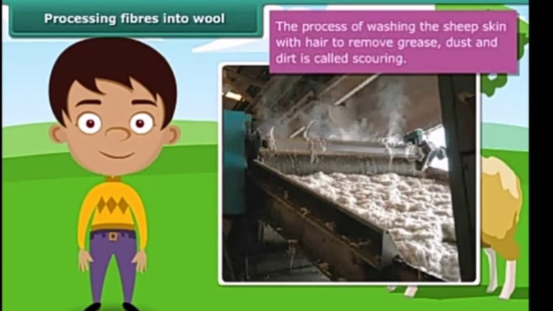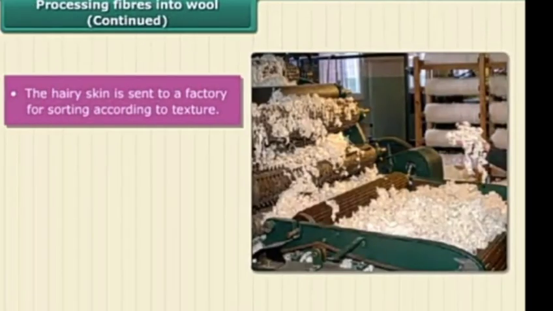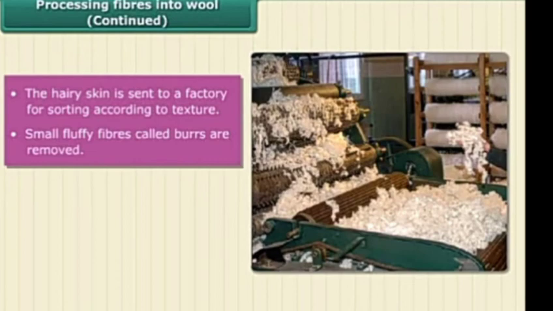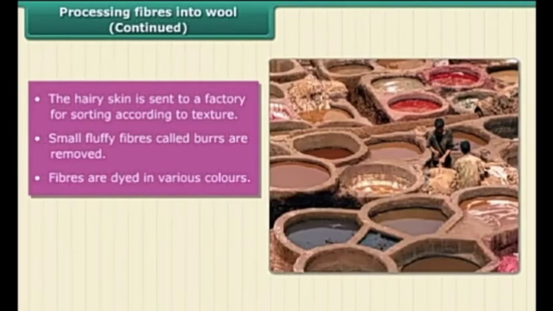Then the sheared skin with hair is washed thoroughly in tanks. This is done to remove the grease, dust and dirt, and this process is called scouring. The washed hairy skin is then sent to a factory where the hairs of different textures are separated or sorted. This process is known as sorting, where the small fluffy fibers called burrs are picked out from the fibers. The fibers are dyed in various colors as the natural fleece of sheep and goat is black, brown or white, and this process is called dyeing.